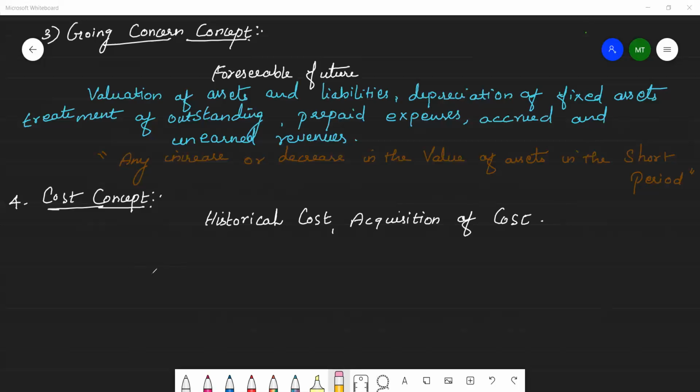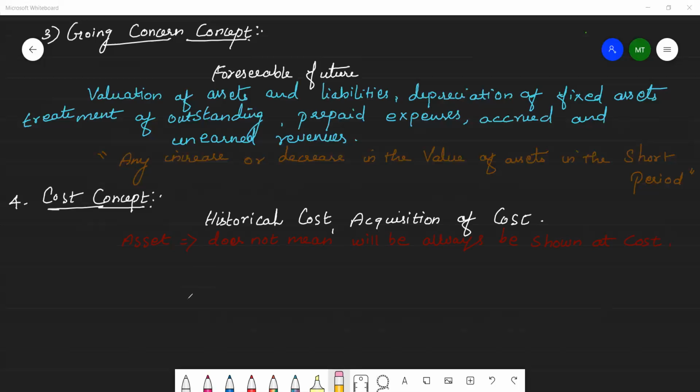It does not mean that the asset will always be shown at cost.